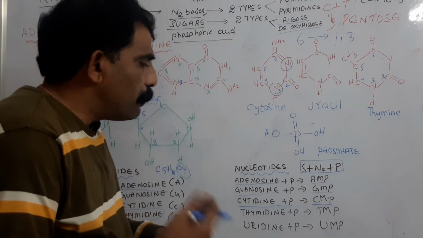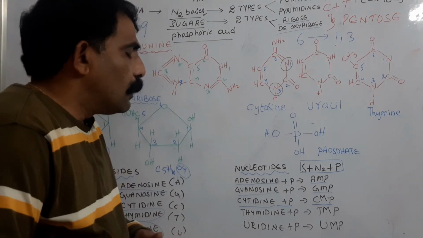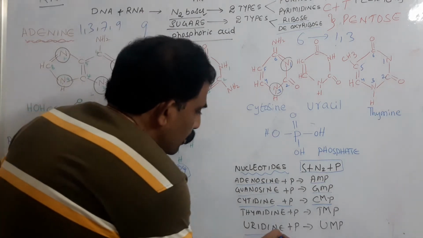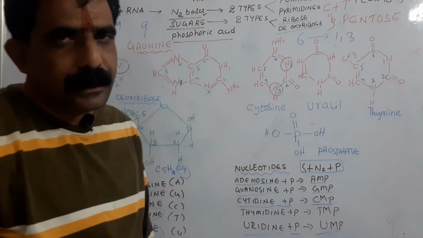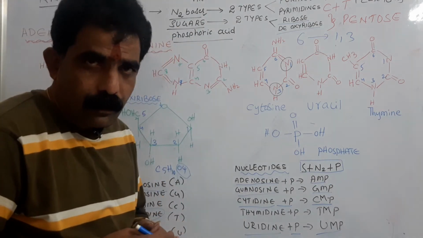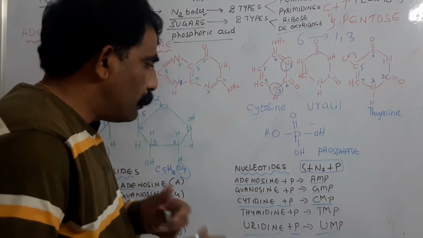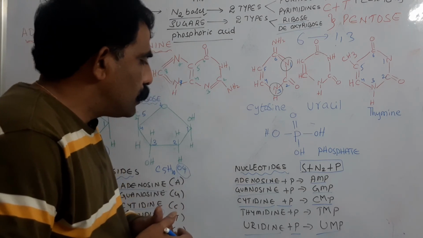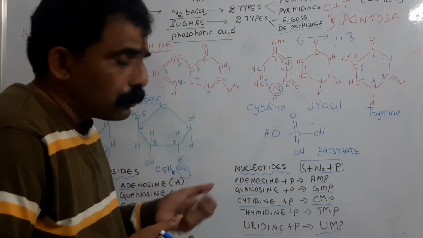Like that, thymidine plus phosphate gives thymidylic acid or thymidylate. Uridine plus phosphate gives uridylic acid or uridylate. So uridine monophosphate, thymidine monophosphate, cytidine monophosphate, guanosine monophosphate, adenosine monophosphate.